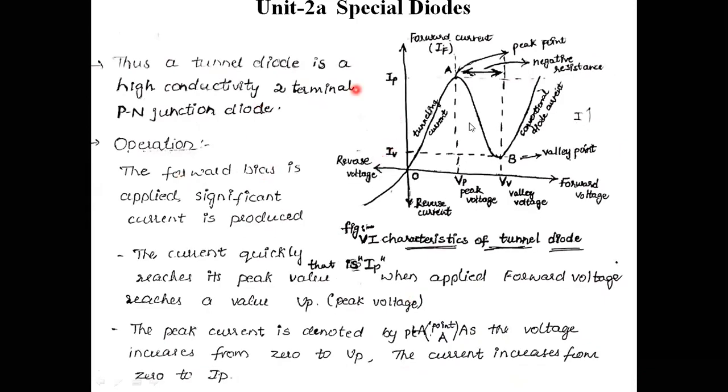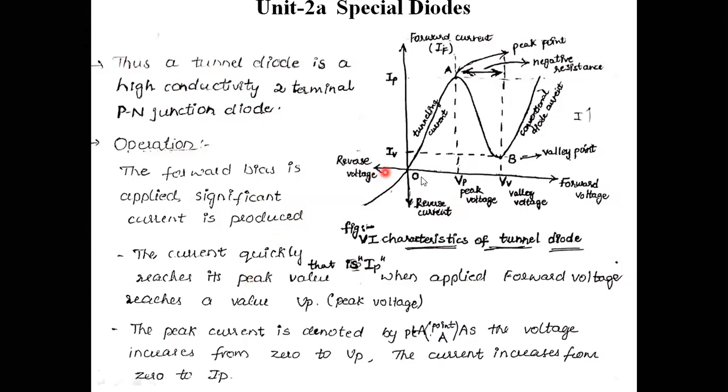First case, this is from the VI characteristics we will analyze. In the first case, the tunnel diode is a high conductivity two terminal PN junction diode. Forward bias is applied, and significant current flow is produced. Some forward bias is applied here, and a significant amount of current will flow. So only a small amount of voltage is applied. Let it be 0.1 volt.